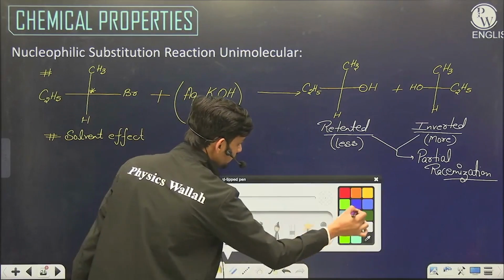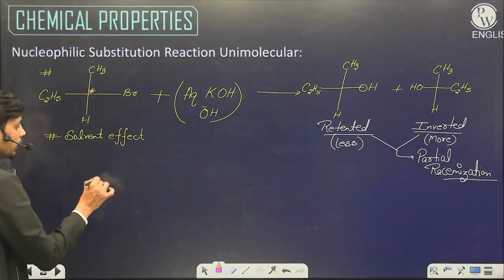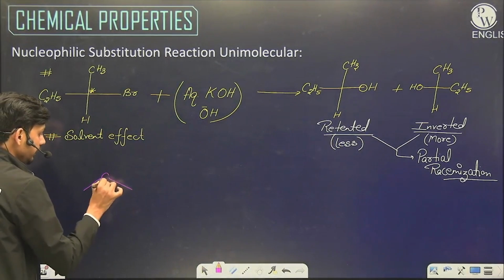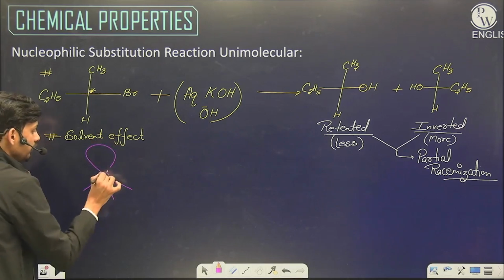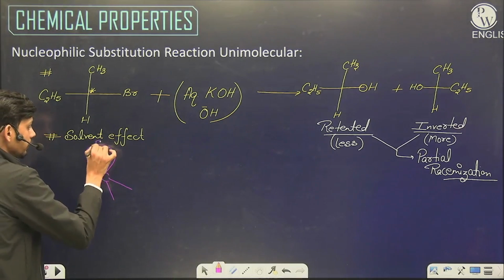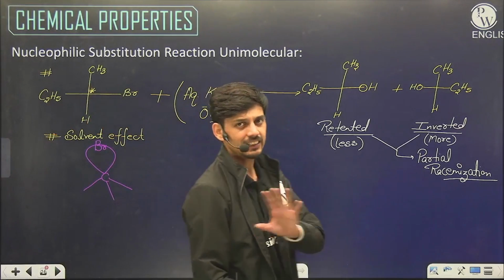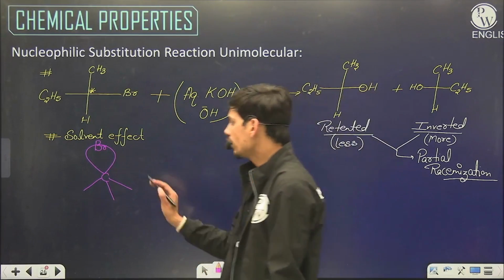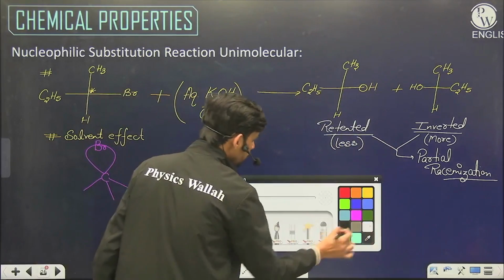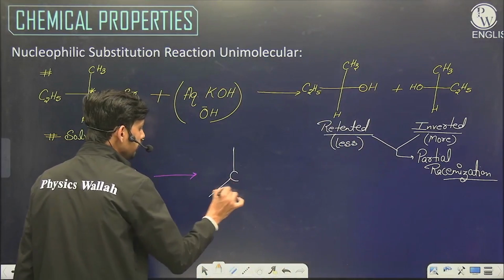Let's see some orbital diagram. Let's go to the chemical bonding and see that we have an sp3 hybridized carbon which has an sp3 orbital and bromine. Bromine is attached to this sp3 orbital. Rest three bonds I have taken as general. Now when this bromine is removed, the carbon automatically becomes planar.